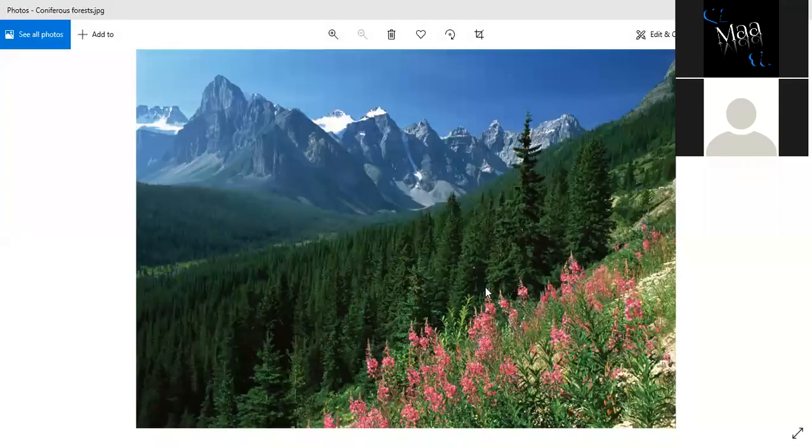Okay. Thank you, sir. So this is the coniferous forest. You can see the coniferous forest here. Next, let's go and see which is the forest.